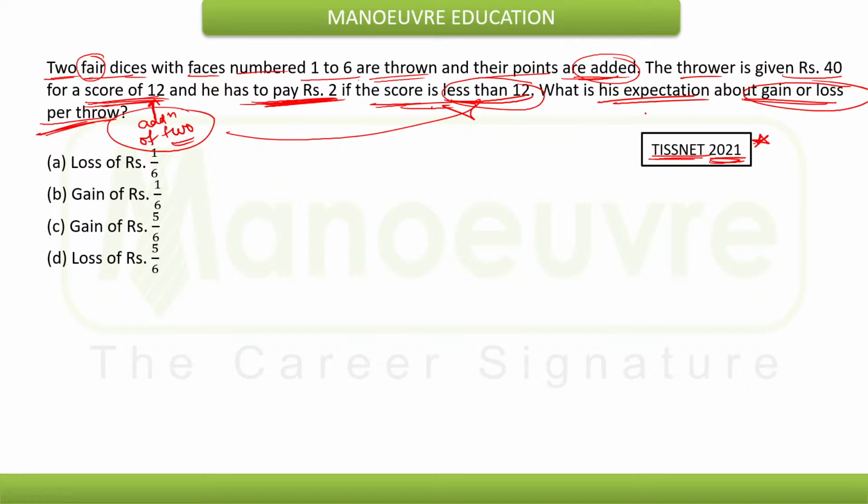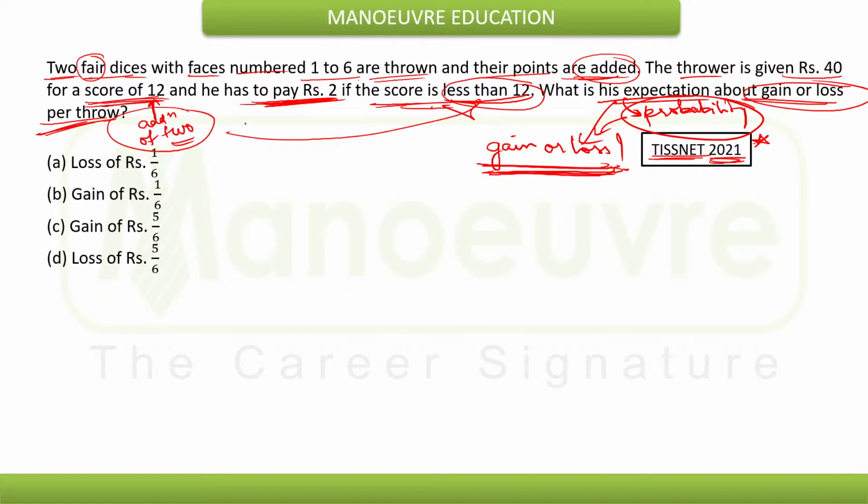Expectation means what the thrower is thinking, whether he will get a gain or suffer a loss. So we need to deal with this question in terms of probability, because for expectation we need to focus on probability, and through probability we need to predict the gain or loss.